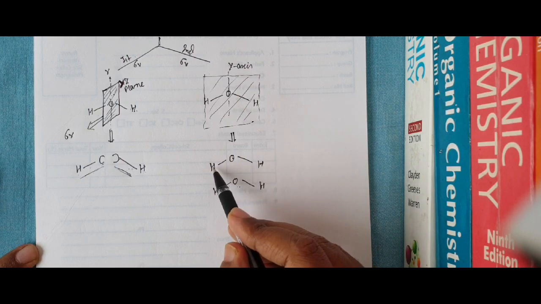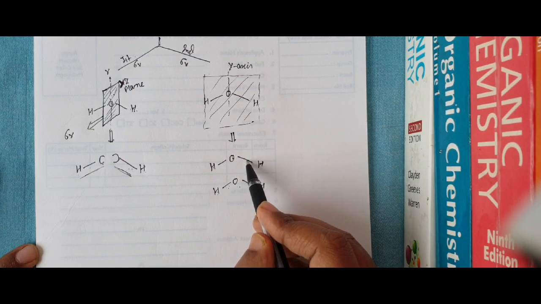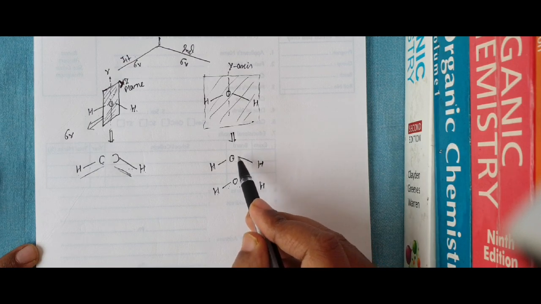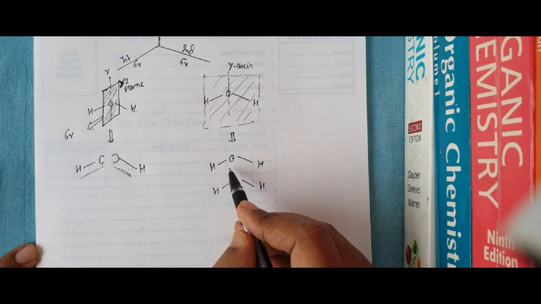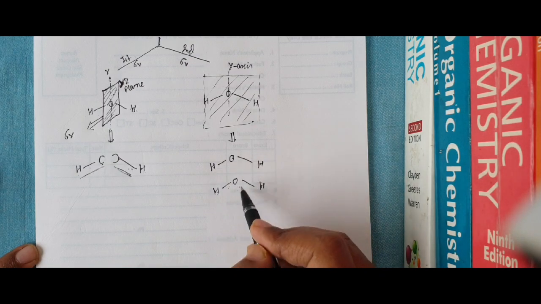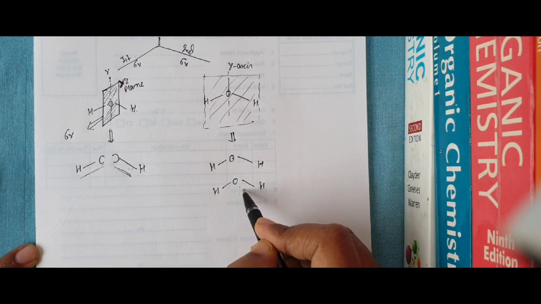Each and every hydrogen, oxygen, bond, everything is bisected. In this way, I find two same kinds of structure, and both are mirror images of each other.